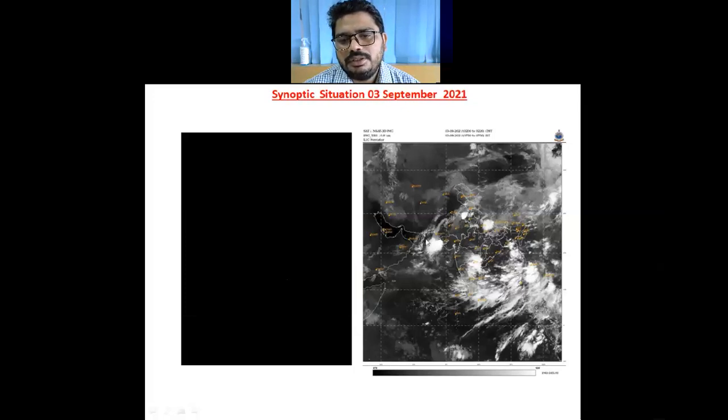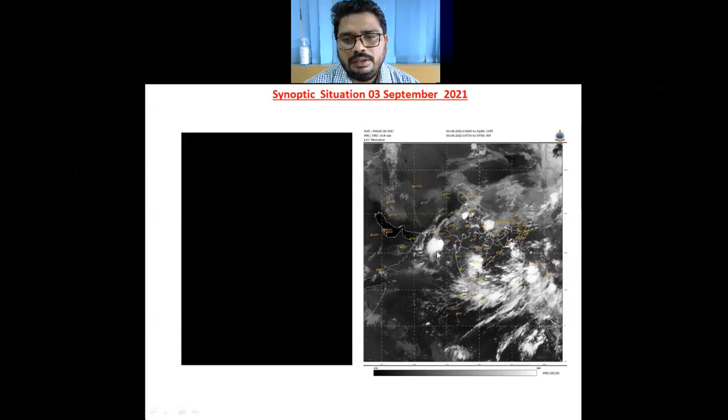As far as the right hand side map received from the satellite imagery, we can see that under the influence of the northeast Arabian Sea cyclonic circulation, we have good cloudiness over the northeast Arabian Sea area, and also under the influence of the circulation over coastal Andhra Pradesh and adjoining neighborhood, there is cloudiness over coastal Andhra Pradesh and adjoining areas of Telangana.